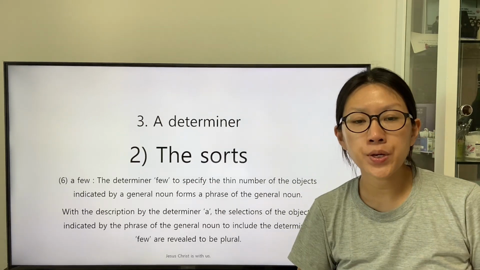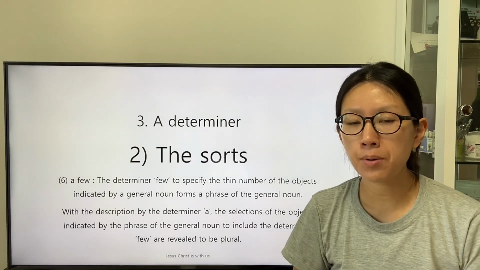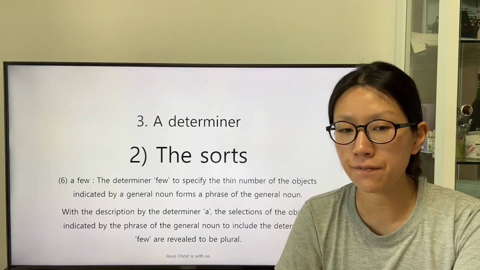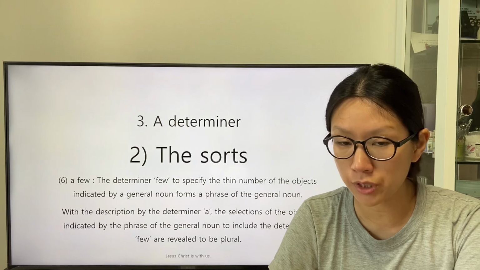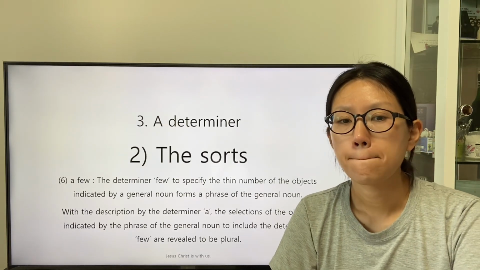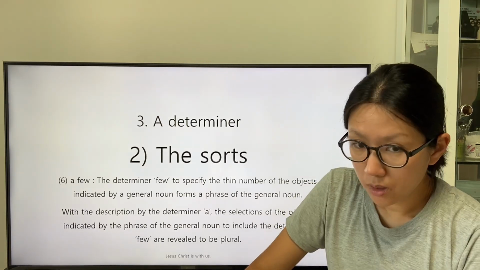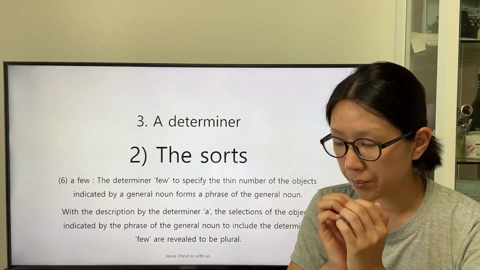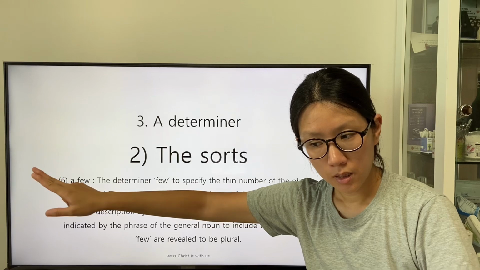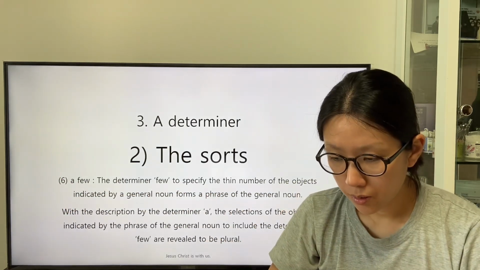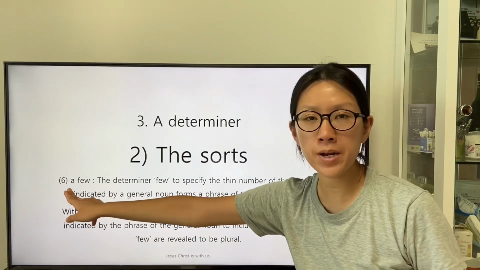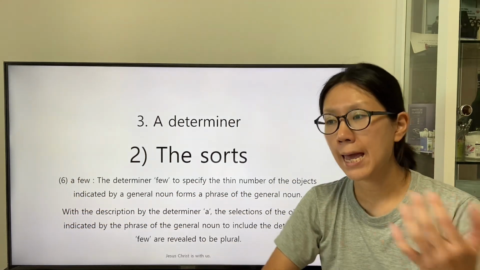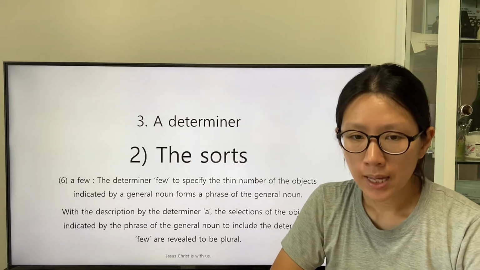The determiner field to specify the thin number of the objects indicated by a general noun forms a phrase of the general noun. So the combination of the predeterminer, the indefinite article, and the determiner field can be applied as a pronoun.